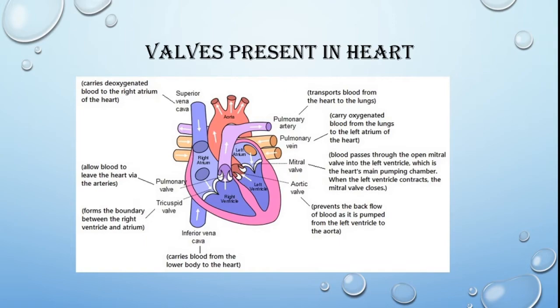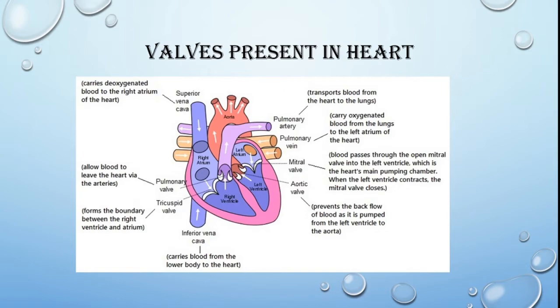The tricuspid valve is present between the right auricle and right ventricle. It forms the boundary between the right ventricle and right atrium. Next is the mitral valve, which passes blood through the open mitral valve into the left ventricle, which is the heart's main pumping chamber. Next is the aortic valve.